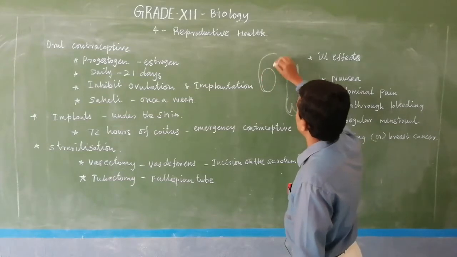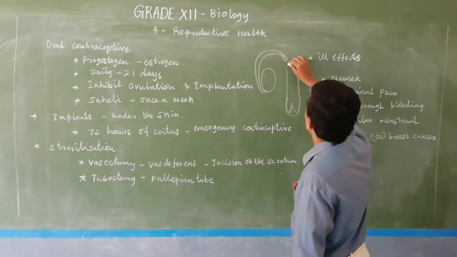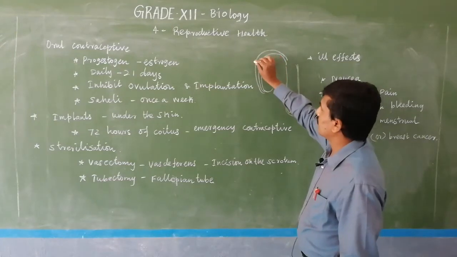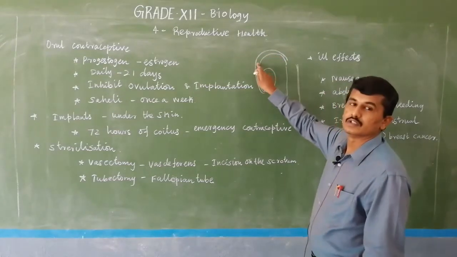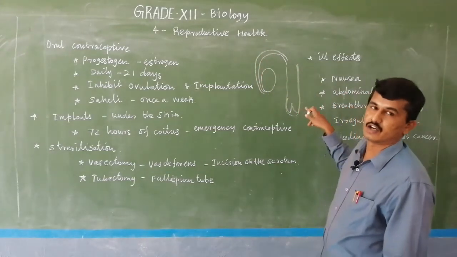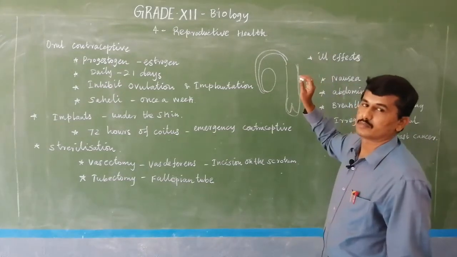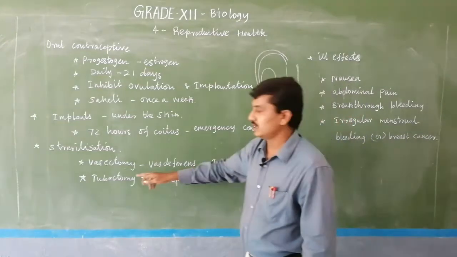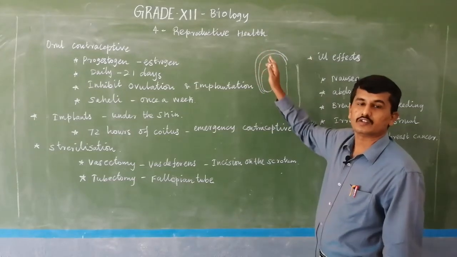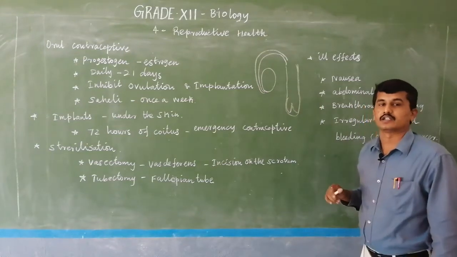It's actually a small idea about the male reproductive organs: the testis, and the vas deferens, the tube which carries the sperm from the testis to the external genital organs like the penis. Here another testis is also present. In the vasectomy method, the vas deferens means nothing but the tube which carries the sperm from the testis to the external genital organs.